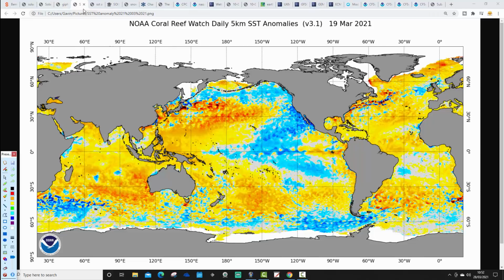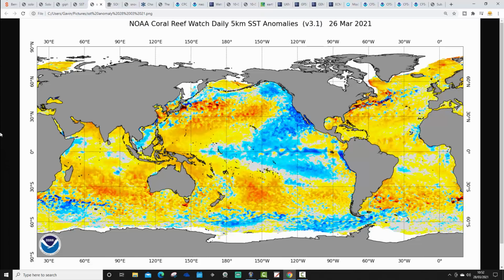So that's how things looked last week. This is how things look this week. Now, possibly over the past week, we've seen a bit of a strengthening again of the La Nina signal. Means cold and average sea surface temperature anomalies creeping their way along the equatorial Pacific.